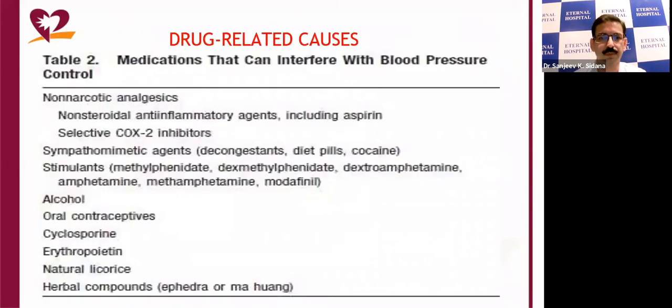These are the various drugs which can lead to increase in blood pressure. They include non-steroidal anti-inflammatory drugs, selective COX-2 inhibitors, sympathomimetic drugs like decongestants and abuse of cocaine, stimulants like amphetamines, alcohol, oral contraceptives, cyclosporin, erythropoietin, natural licorice, and various herbs like ephedra.